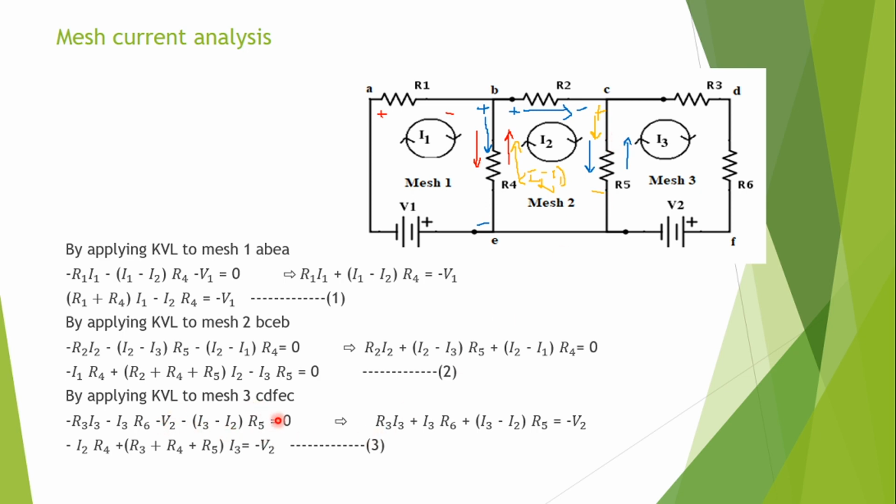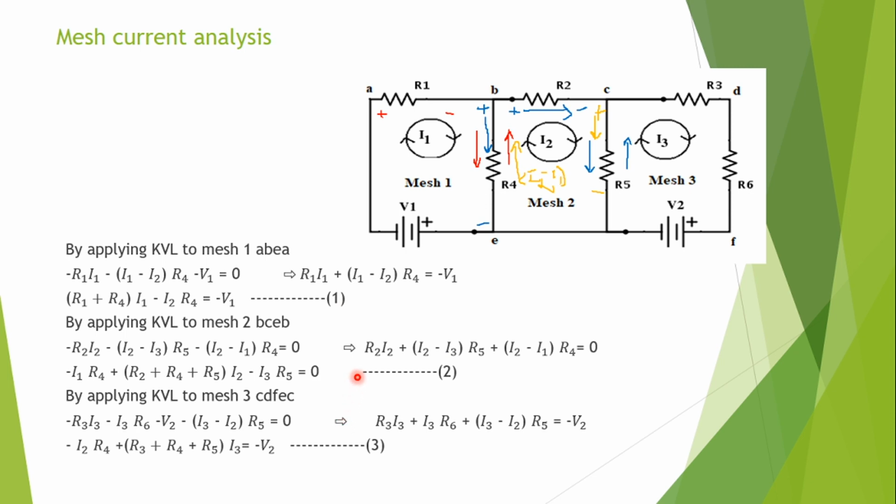So by rearranging, or taking to the other side, R3 I3 plus I3 R6 plus (I3 minus I2) into R5 equal to minus V2, because I am taking voltage drops to the other side, source voltage on the same side. So the equation becomes minus I2 R4 plus (R3 plus R4 plus R5) into I3 equal to minus V2. This is the third equation. So in the network, 3 meshes and 3 mesh equations, 1, 2 and 3.